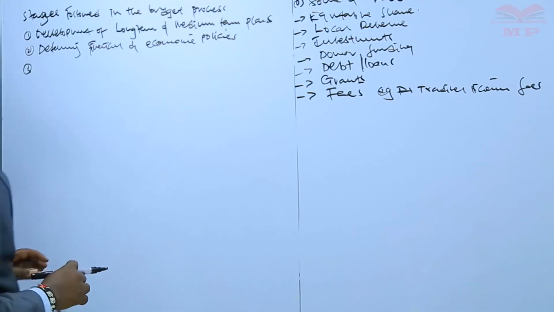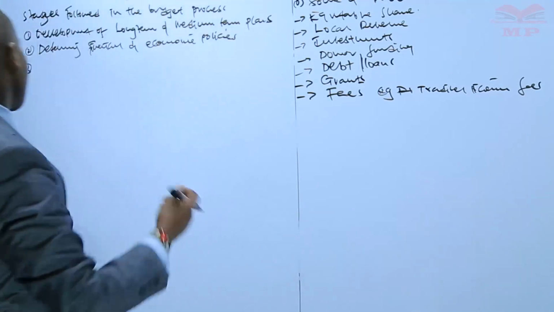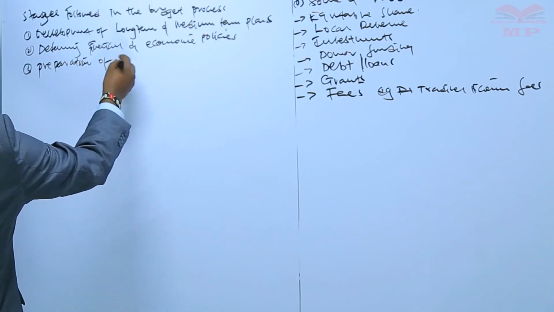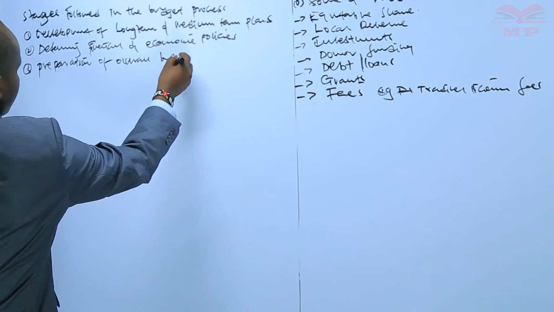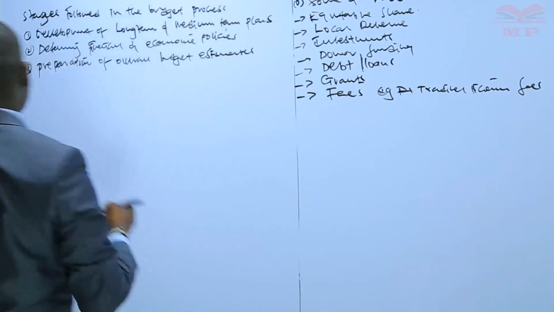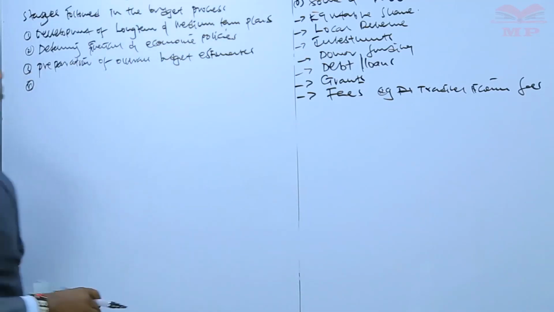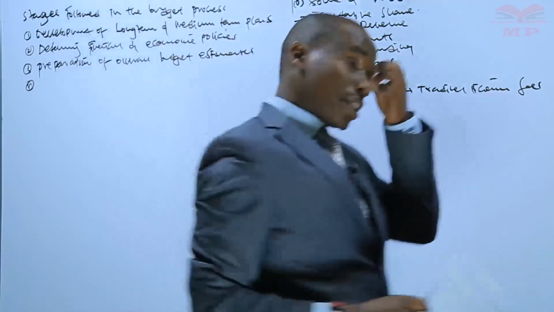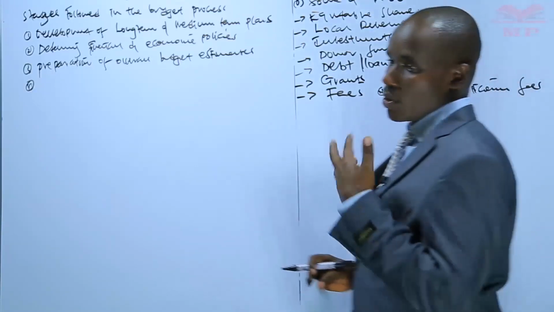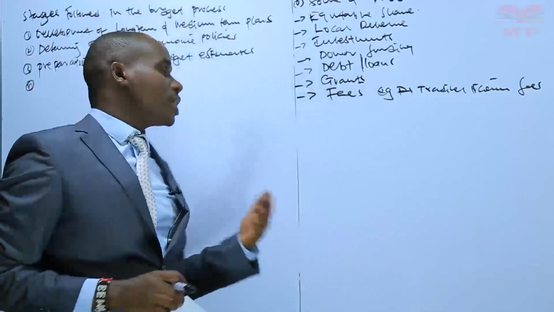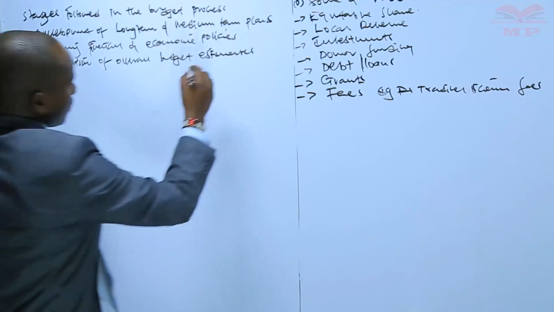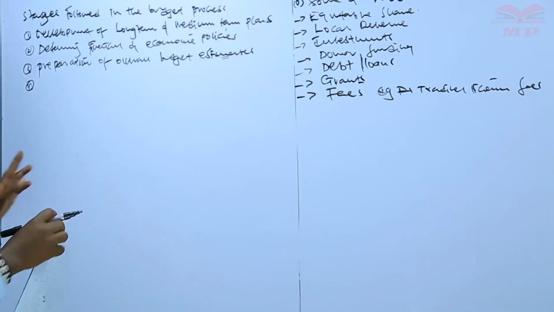Number 3, we do preparation of the overall budget estimates. And the overall budget estimate will help us capture everything. Remember, a budget is an expectation of what is likely to happen in the future. And that is why we do it at the start of every financial year. So it's more of estimates. So we capture all the overall budget estimates.